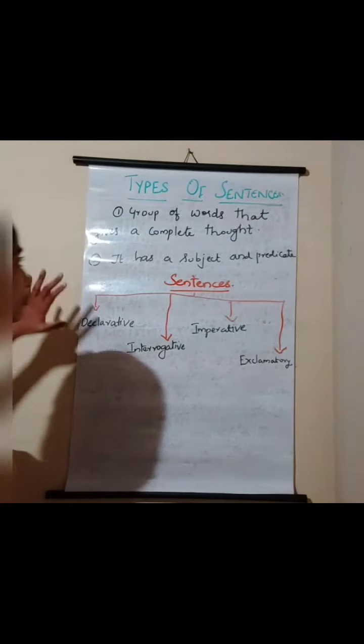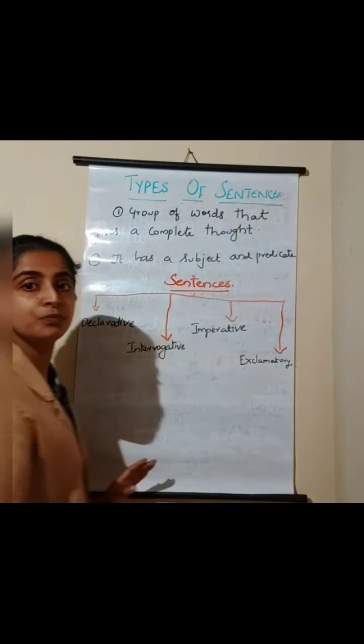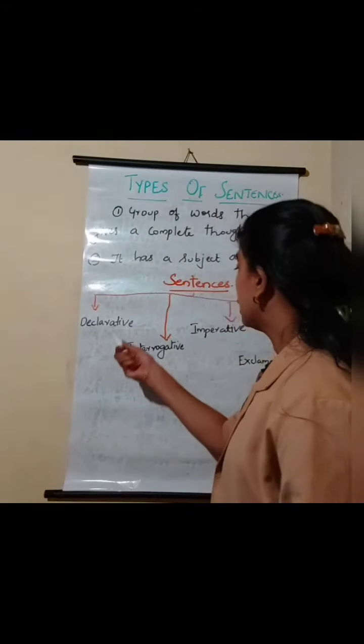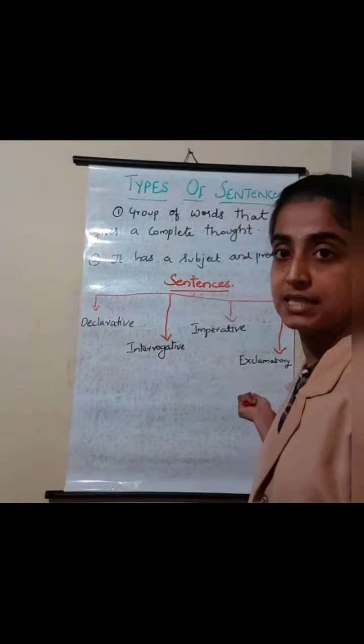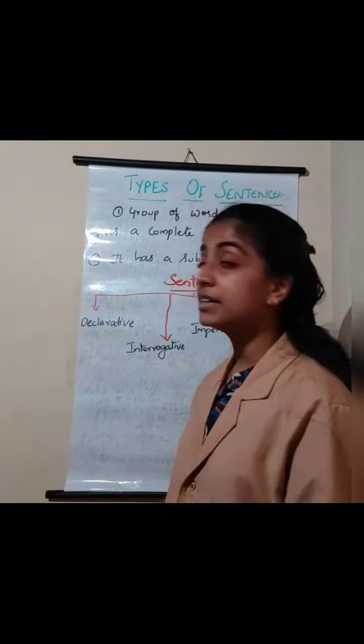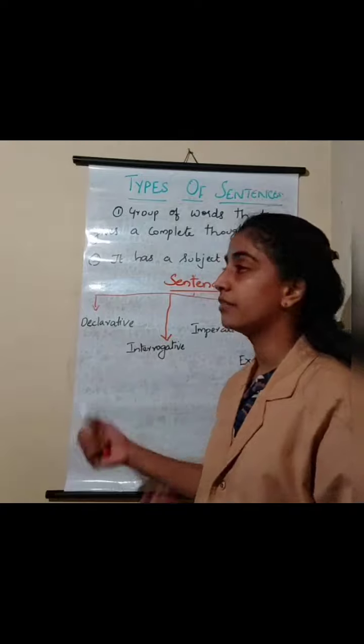Now, what are the different types of sentences? So I have just drawn a chart over here. Okay, so what are the different types of sentences? There are generally 4 different types of sentences. The first one is the declarative sentence. What is the first one? The first one is declarative. That is the declarative sentence.